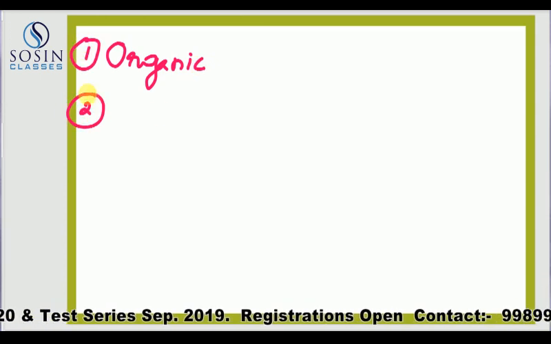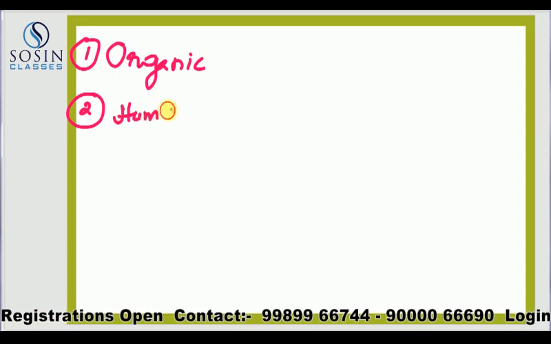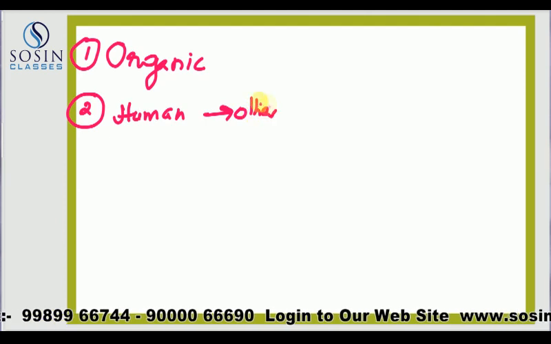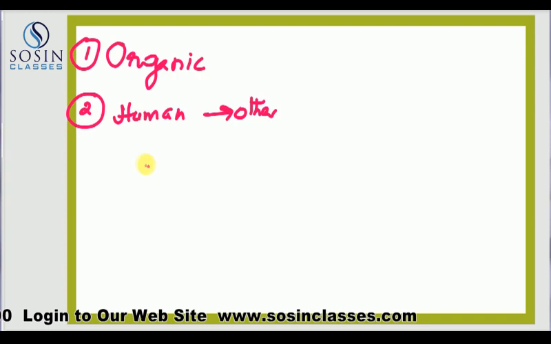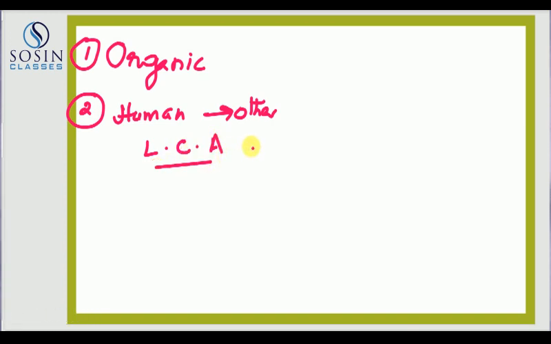Second is evolution of a human from the other life forms. Maybe, it is popular to say, from some kind of last common ancestor of apes and man to how Homo sapiens must have evolved.